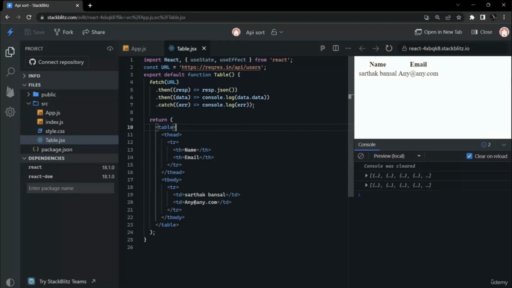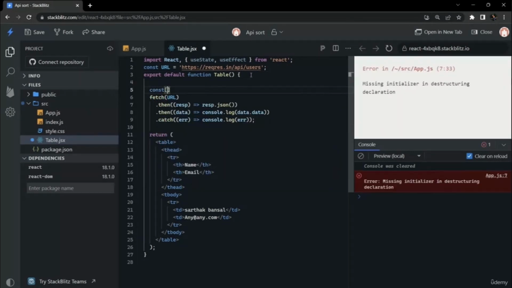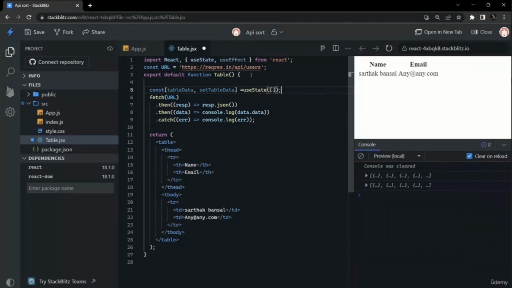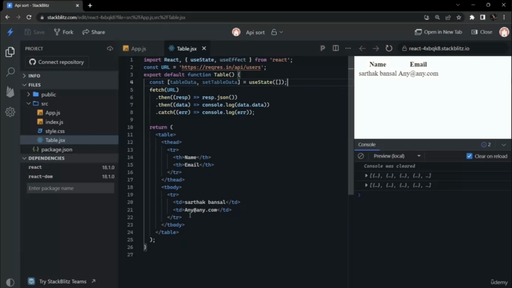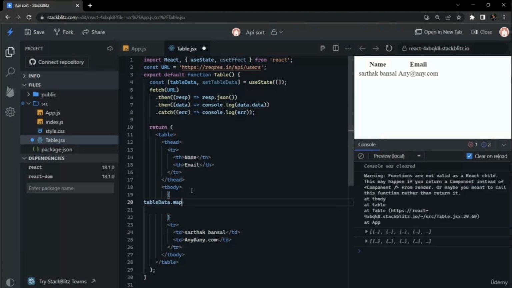So after this, we will make a state above that will be table data, and set table data to set whatever data we are getting. We will store that data in this state. In our template we will iterate over our table data. So table data is a collection of objects in an array.